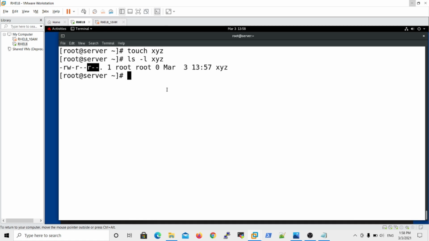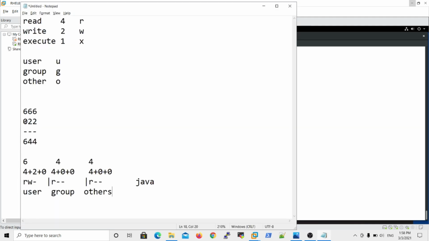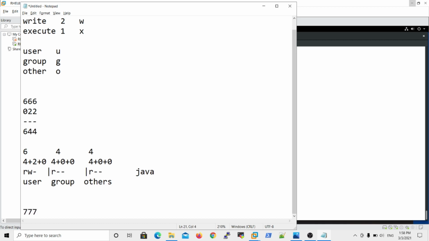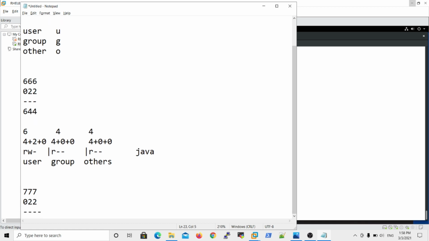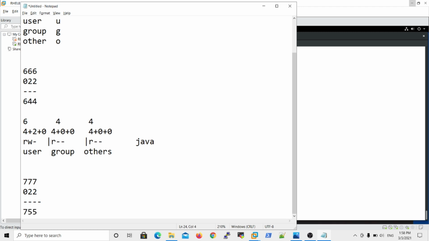But how do you get 644? Based on your umask value. What is the umask value? 022. So maximum file permissions minus existing umask value equals default file permissions. How do you calculate the values? Here is an example. What is the maximum permission for a directory? Directory full permissions are 777. The existing umask value is 022. Then the default directory permissions are 755, because 7 minus 0 is 7, 7 minus 2 is 5, and 7 minus 2 is 5.